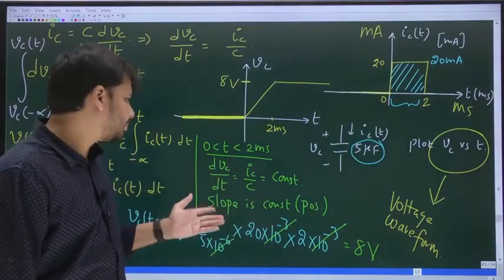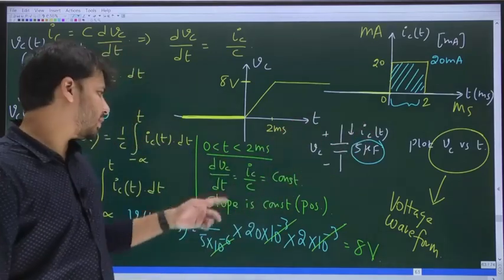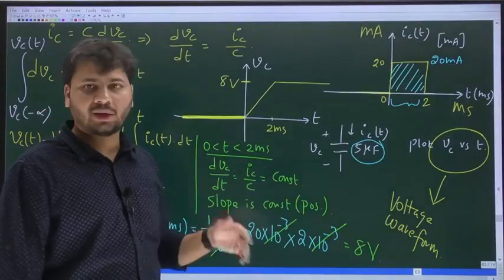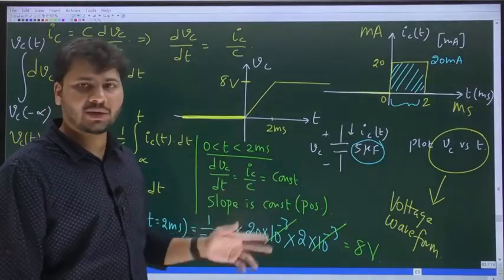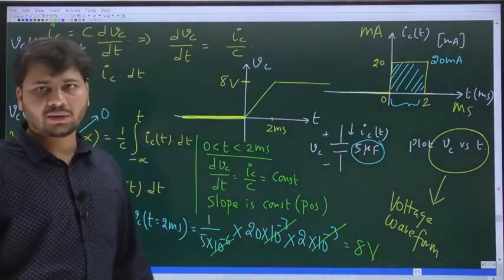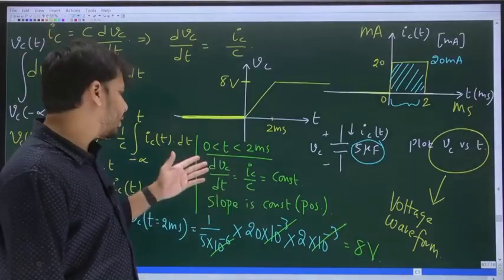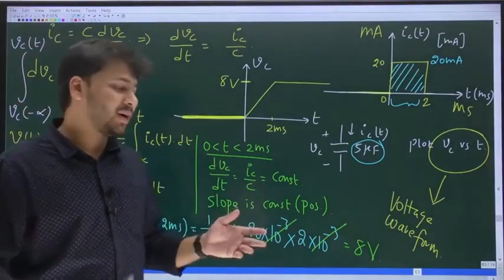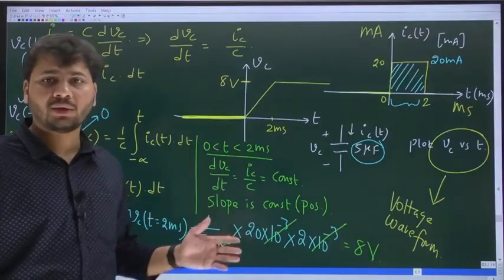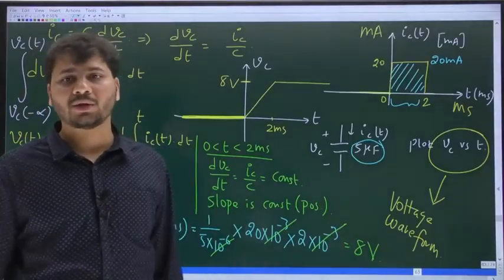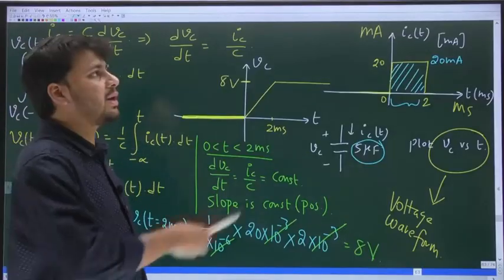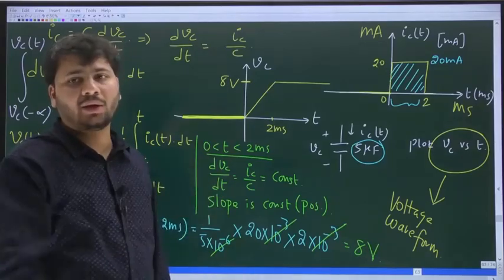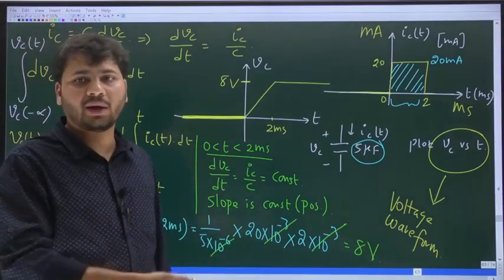dVc by dt is IC divided by C. Now in this interval 0 to 2 milliseconds, because IC is constant, and C anyway is constant, IC by C is also constant. IC by C constant means dVc by dt is constant. And because IC is positive, dVc by dt is constant and positive. What is the meaning of dVc by dt? It is slope. So the slope of the voltage waveform is positive and constant. So will it not linearly increase? Slope positive and constant, it is a straight line which will linearly increase. Slope negative and constant, it will linearly decrease.